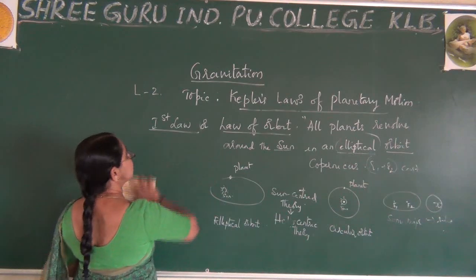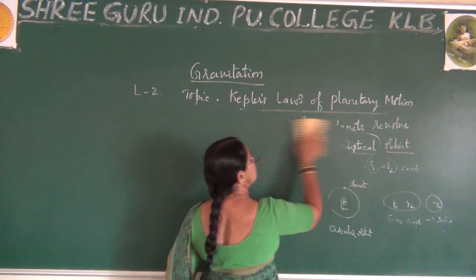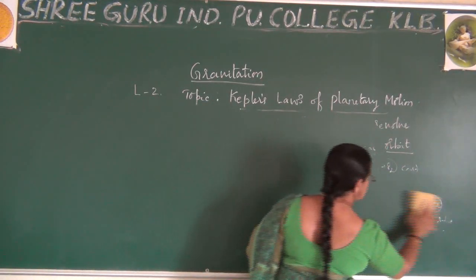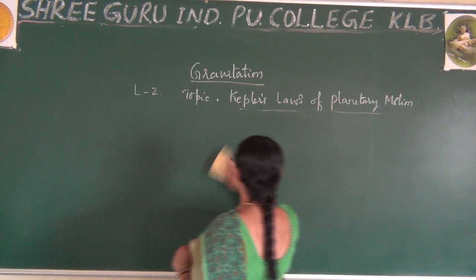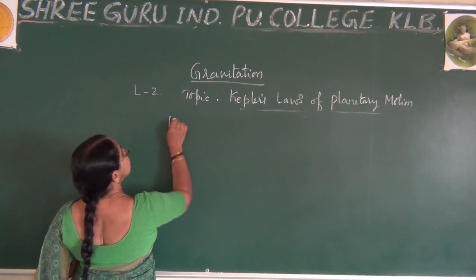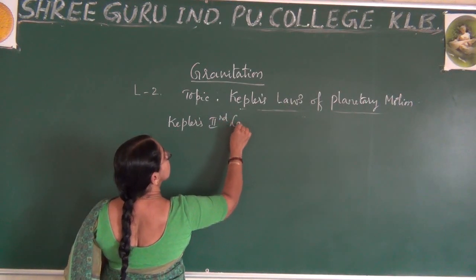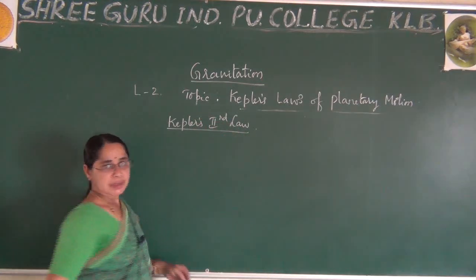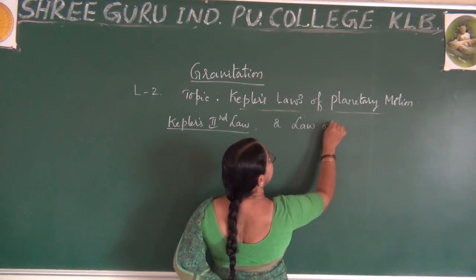Now let me go for the next one. Kepler's second law is also called the law of areas.